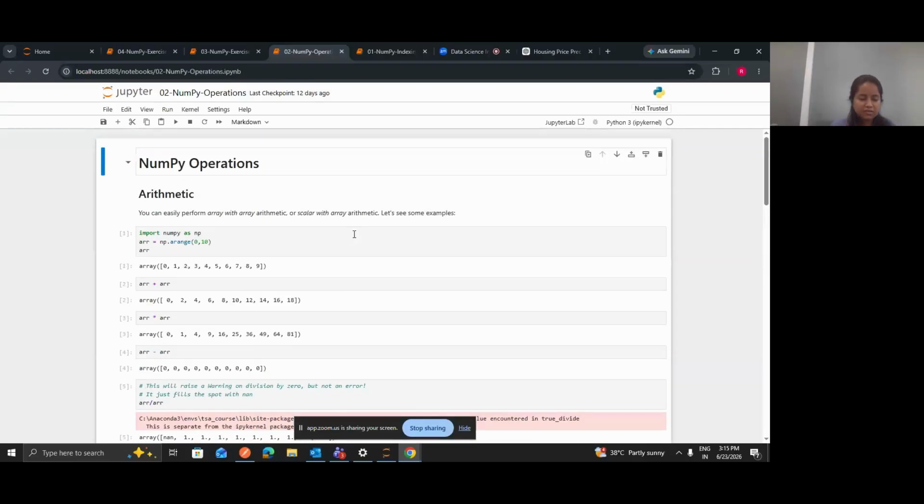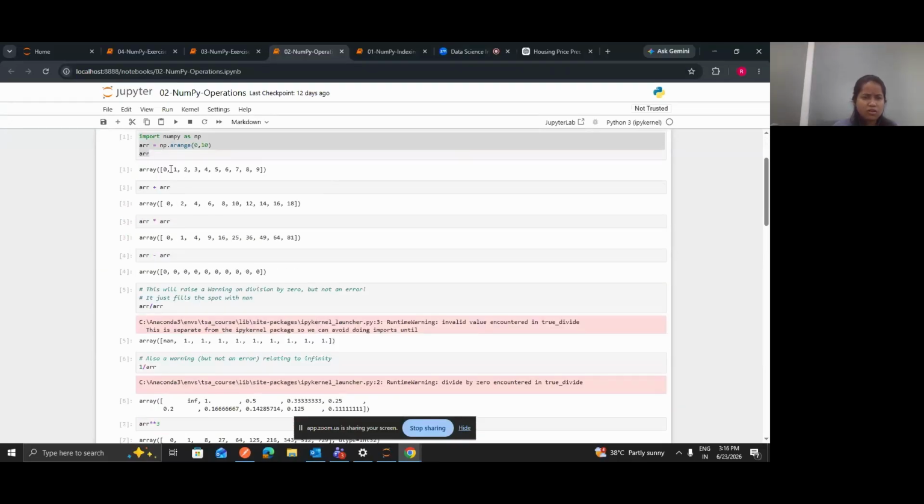Let's see some arithmetic. So in the first lecture of NumPy, I explained to you that NumPy is something on which the calculation, the mathematics is very fast as compared to the traditional Python list. So if you have to perform any kind of operations, we have so many functions here, right? Like suppose you want to find what is the square root or what is the log of something, what is the exponential of something. For all such operations, we have functions in this NumPy, right? So here we will see everything one by one.